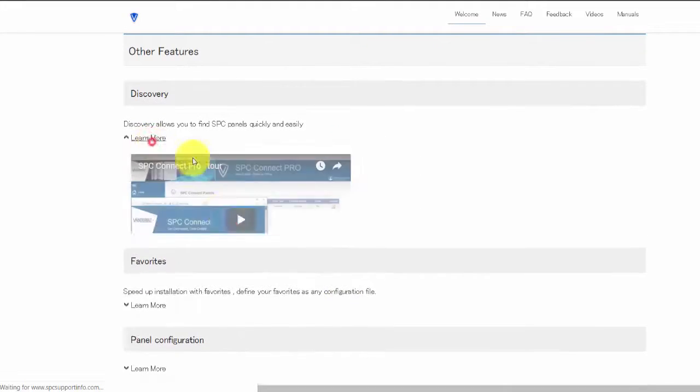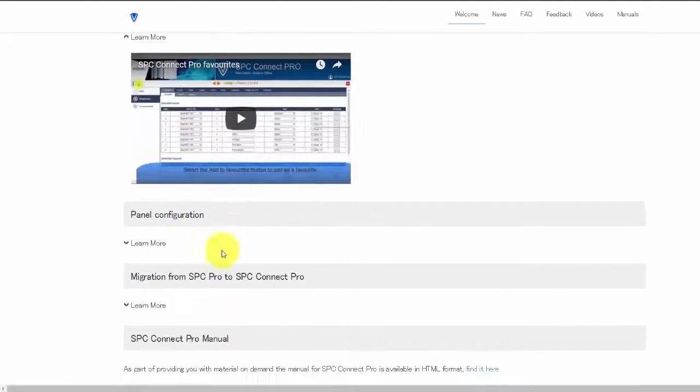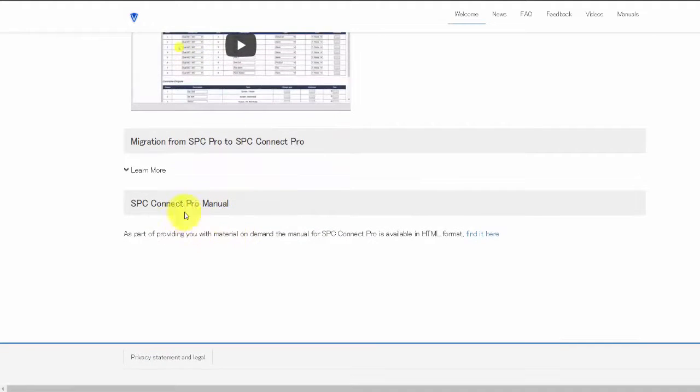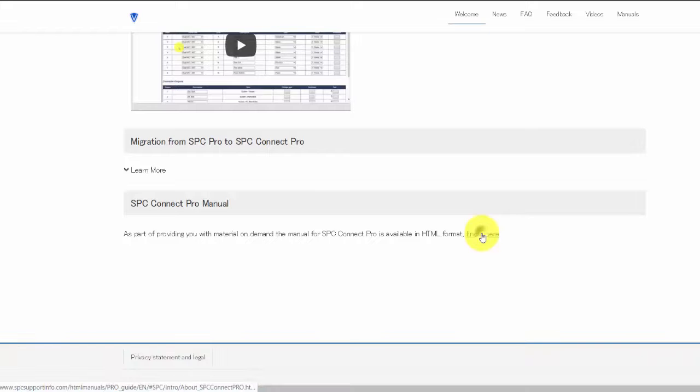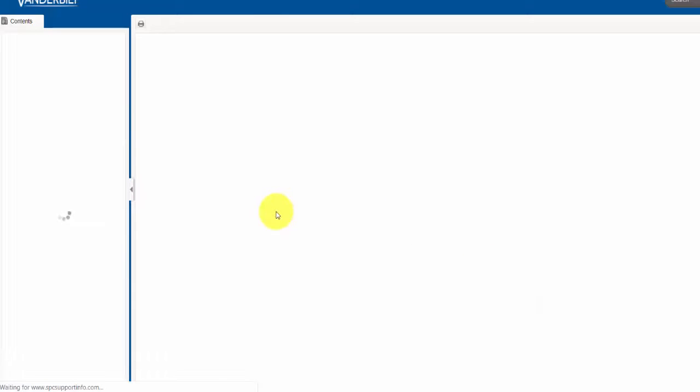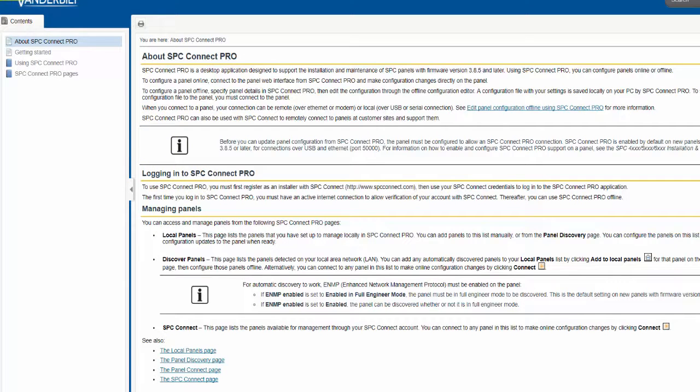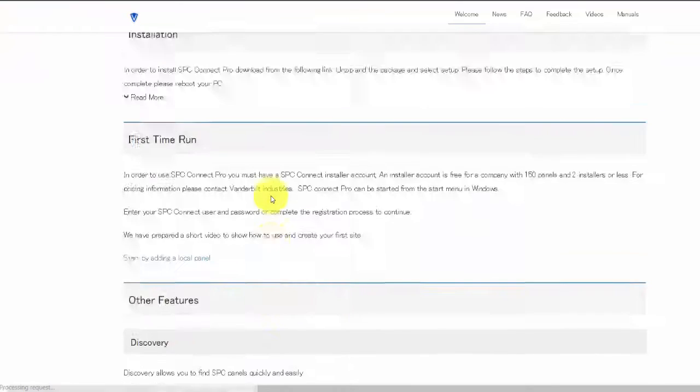You will be able to discover new features available in the tool and how to use them. You will also, for your convenience, find the SPC Pro and SPC manuals are now available online. The manual is in a HTML format and can be quickly accessed from any device.